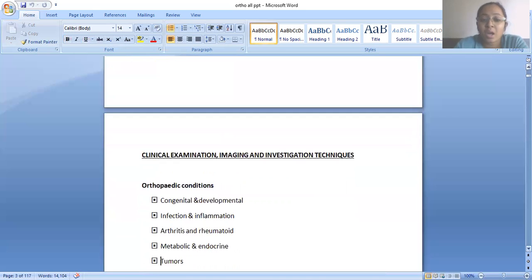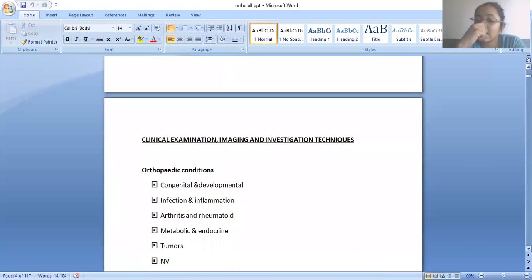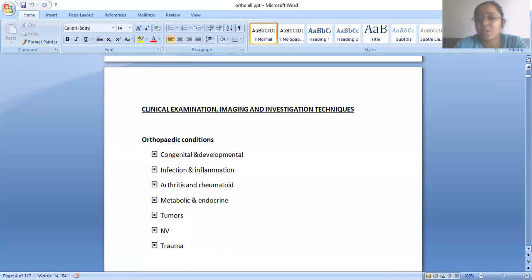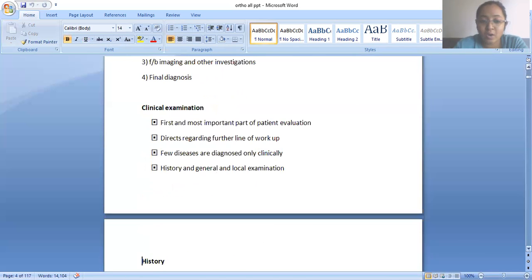Now, clinical examination, imaging, and investigation techniques in amputation. For orthopedic conditions, we will go through congenital and developmental analysis, infection and inflammation, arthritis and rheumatoid conditions, metabolic, endocrine, tumors, anything. Whatever the condition is, we have to investigate according to that.